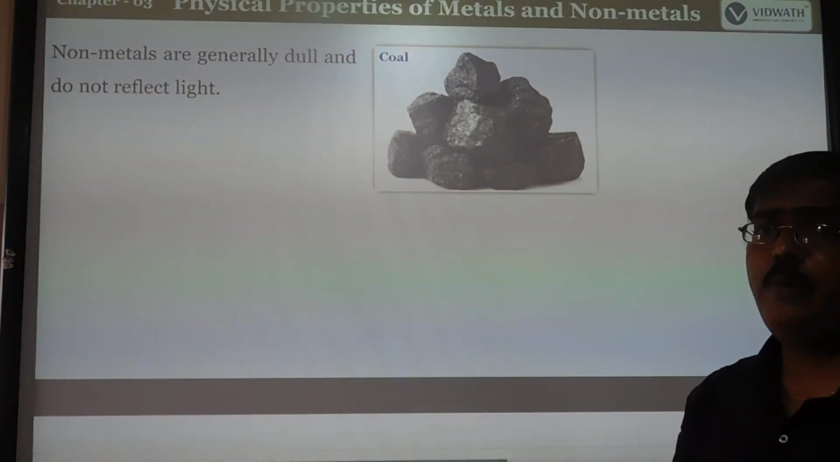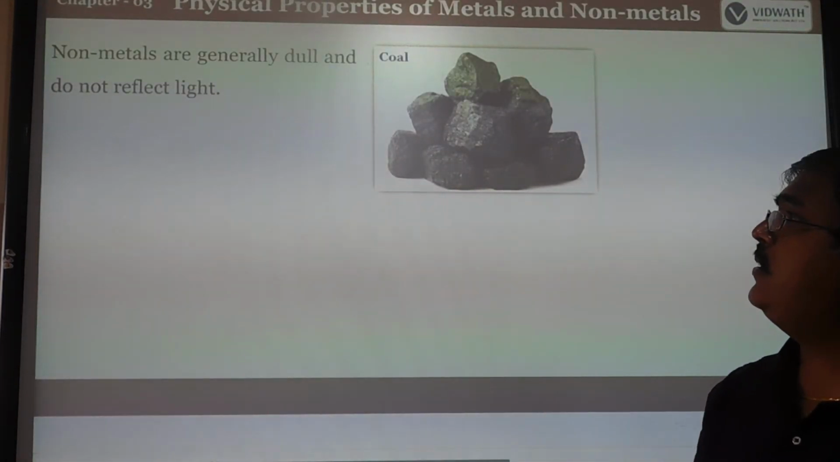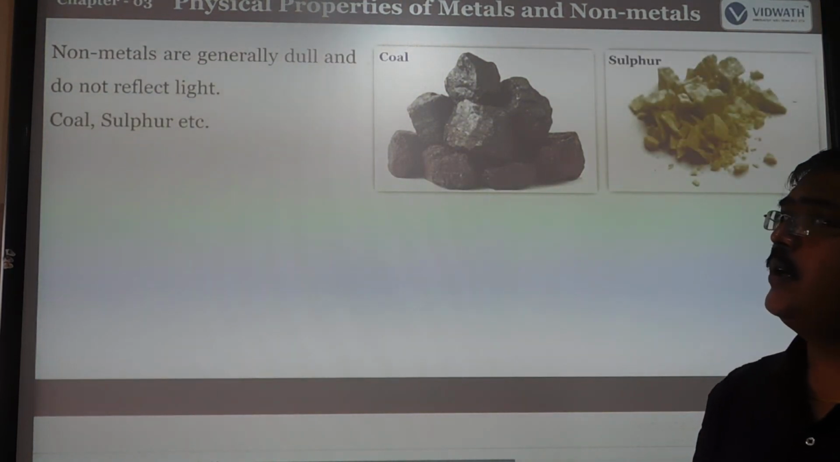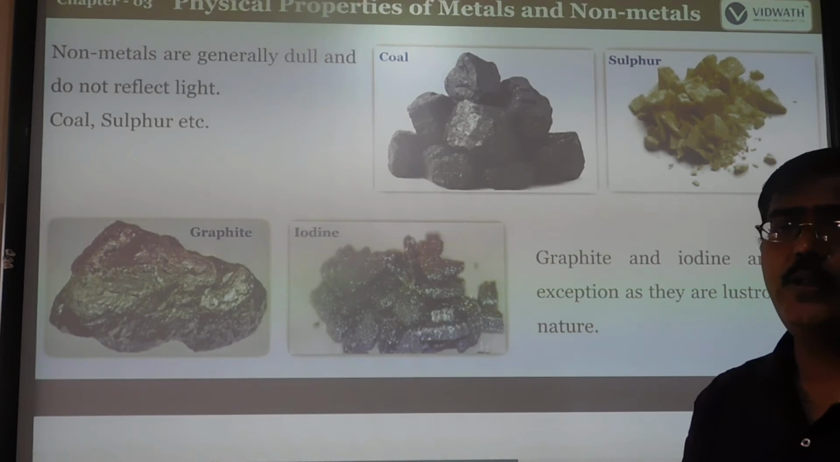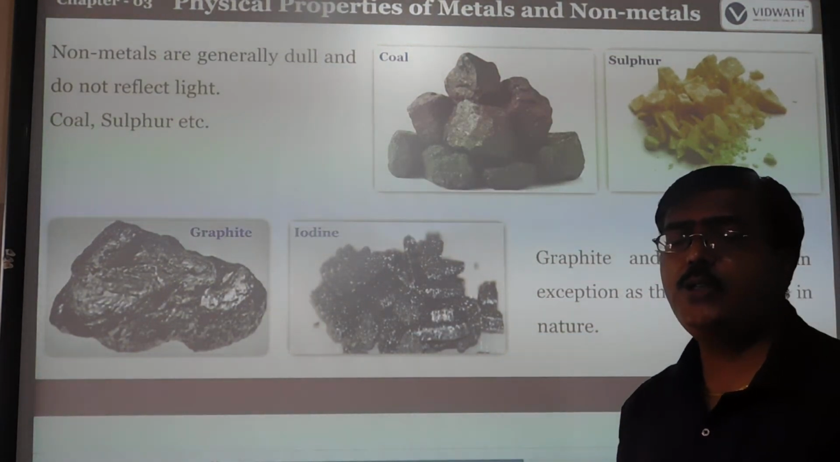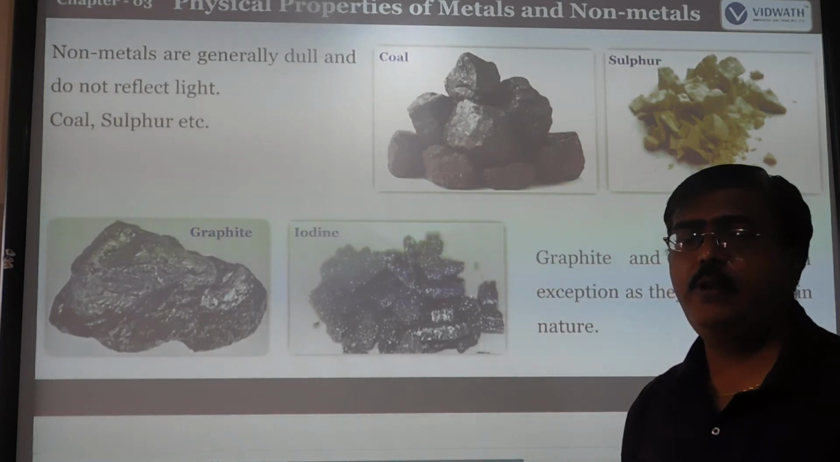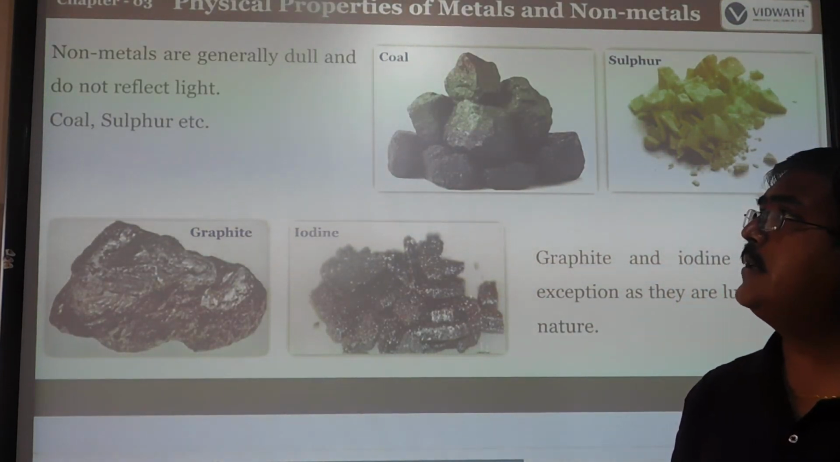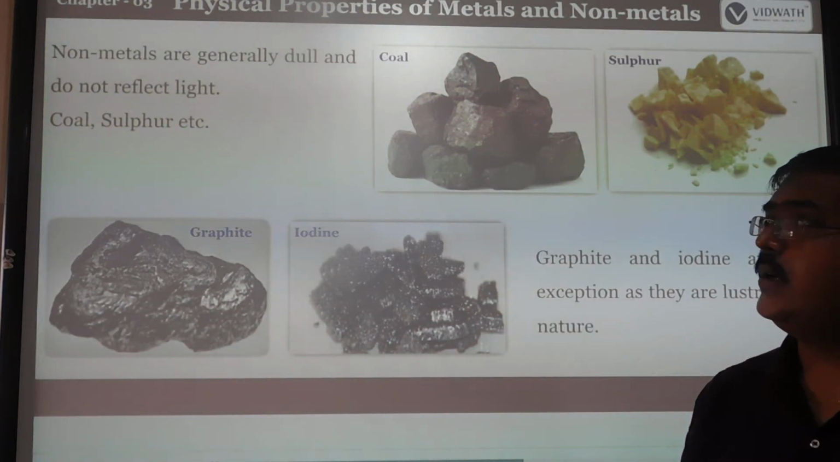Now look at the non-metals. They are black in color. Generally they are dull and do not reflect any light, so they do not have a shiny surface. Shining means that when light falls on an object, it twinkles. That is a shiny surface. But non-metals are generally dull and do not reflect any light.